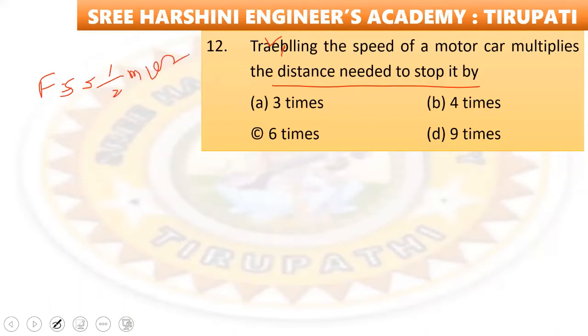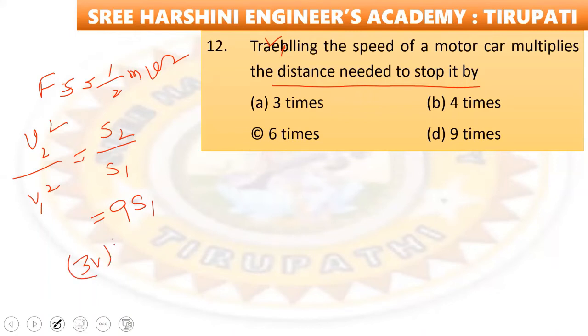So here v2 square by v1 square is equal to distance s2 by s1. Okay, that is equal to ఏమొస్తుంది మనకి, 9 s1. సో triple అన్నాడు, that means 3v whole square by v square is equal to 9 is equal to s2 by s1. So that means 9 times increase.